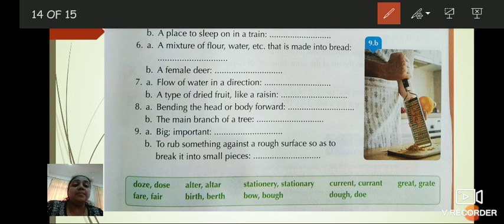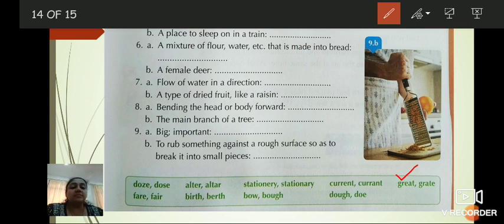And the last one, big and important. Something which is very big and important. What do we call it? I think it is great, G-R-E-A-T. It is great. And B, to rub something against a rough surface so as to break it into small pieces.